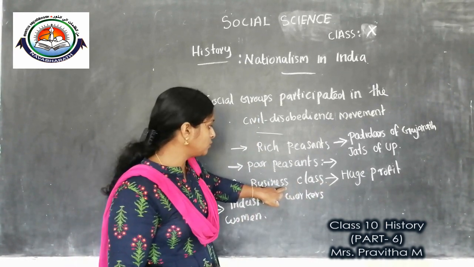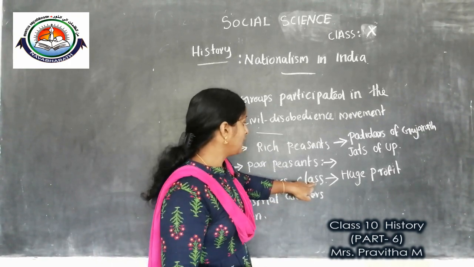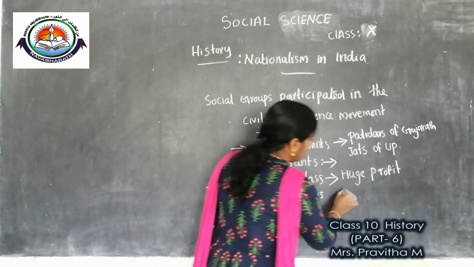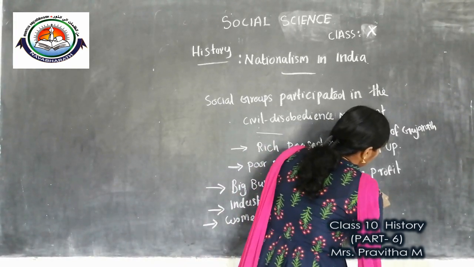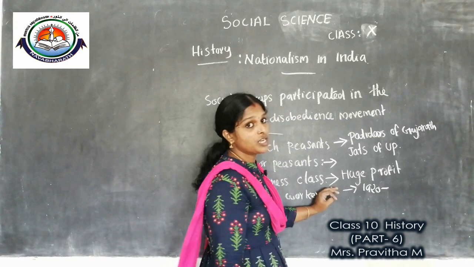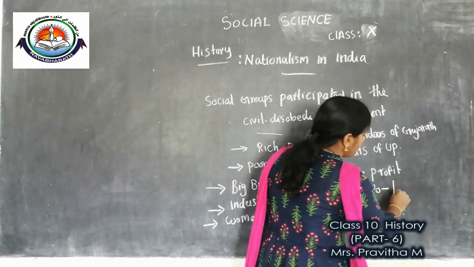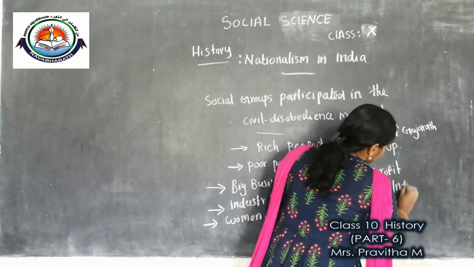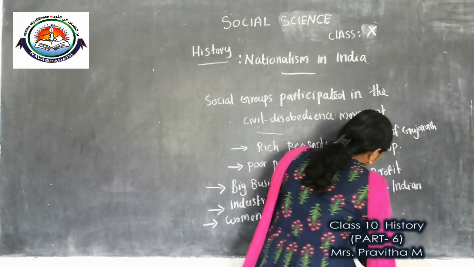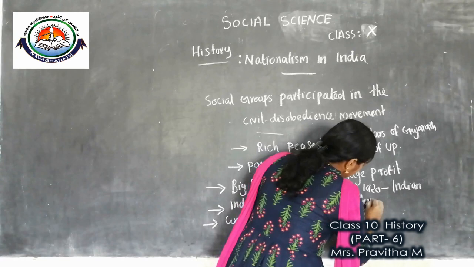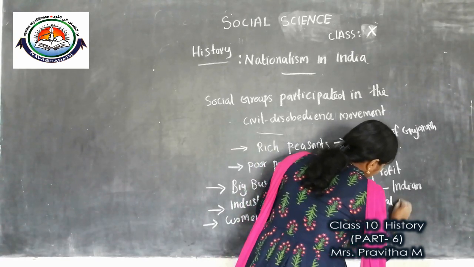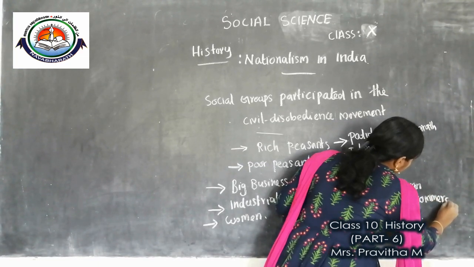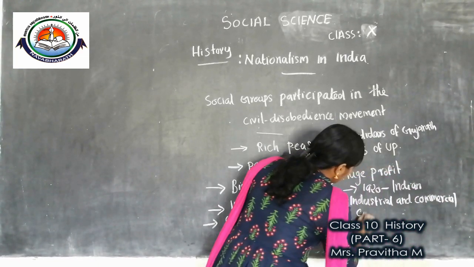And I told you, children, this big business group formed two organizations. In 1920, they formed the Indian Industrial and Commercial Congress.